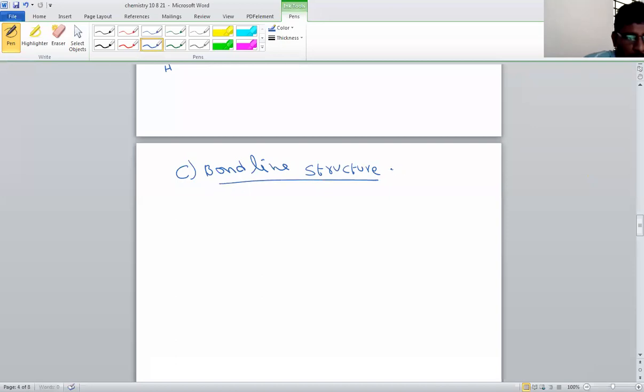So what does bond line structure mean? In this structure, carbon and hydrogen atoms.